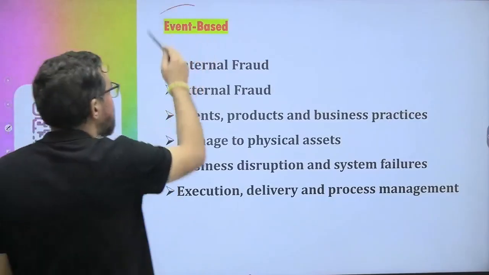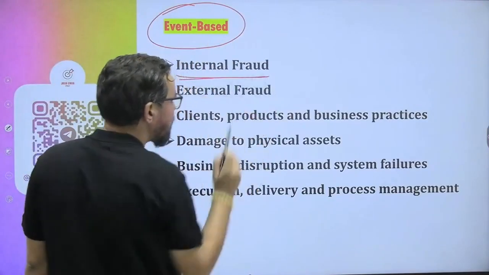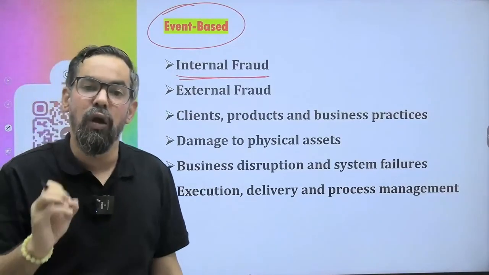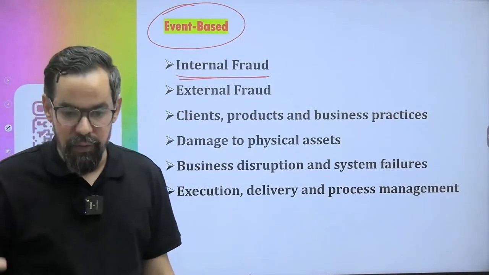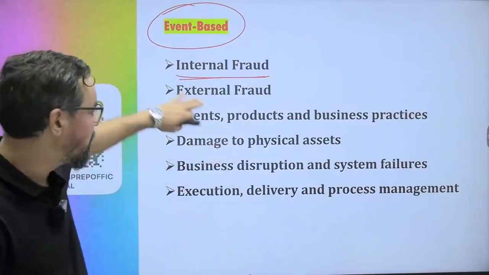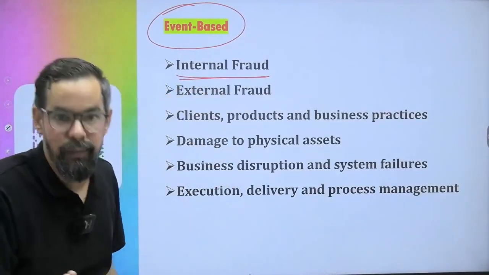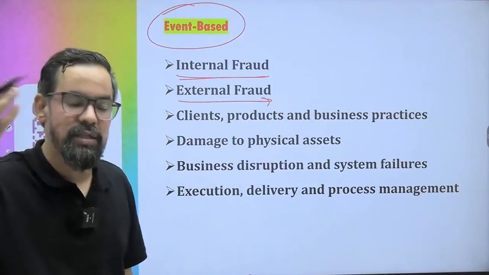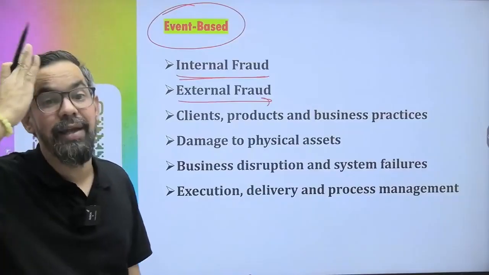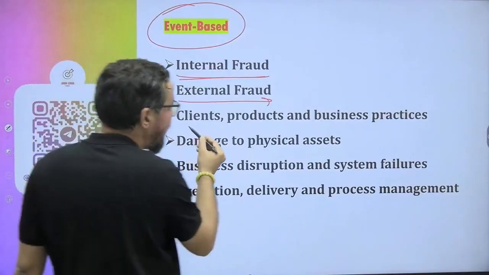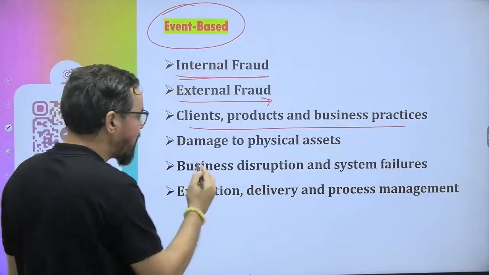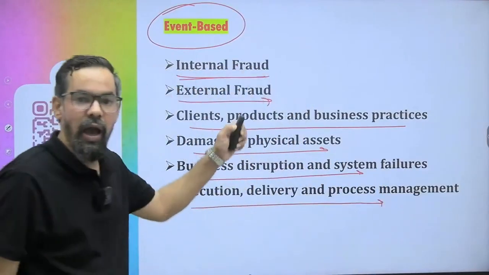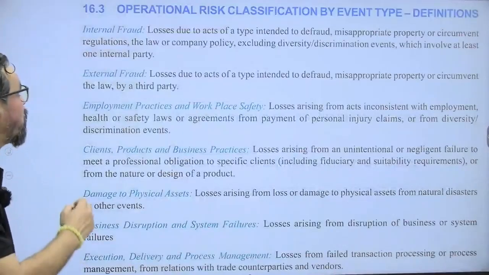Event based classification generally comes as internal frauds. Internal frauds means where we have involvement of at least one or a few people from inside the bank. Internal fraud is something where one person is involved in that particular fraud. External fraud is where we do not have any internal involvement, but there are external parties, or the fraud generally occurs due to third parties. Then client procedures and business practices, damage to physical asset, business disruption and all. So these are the areas. I'll show you the complete list. So now please go for this one.